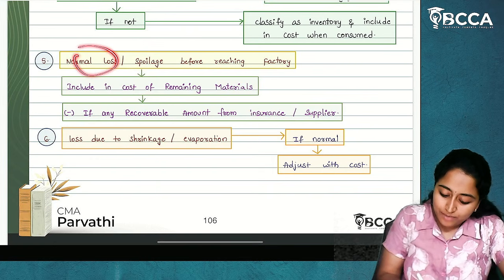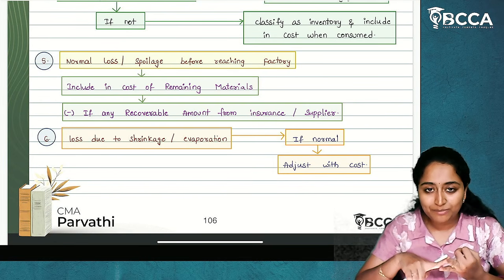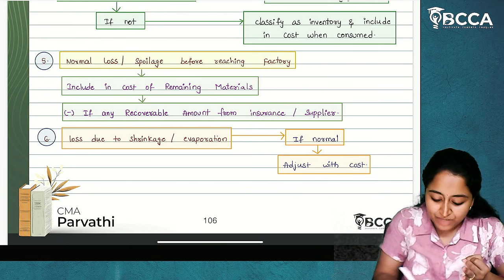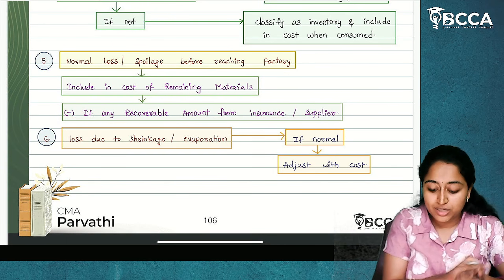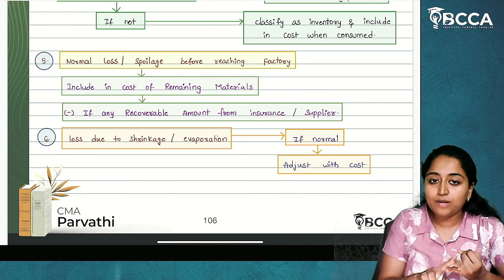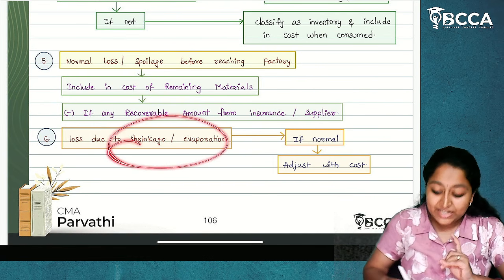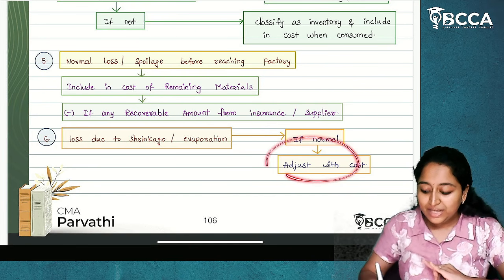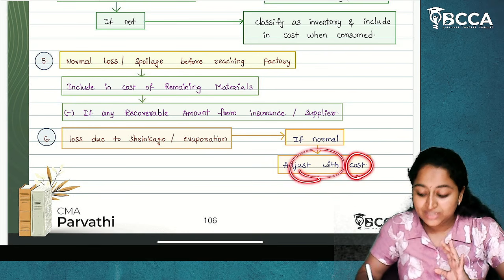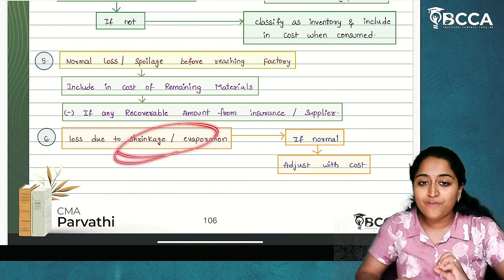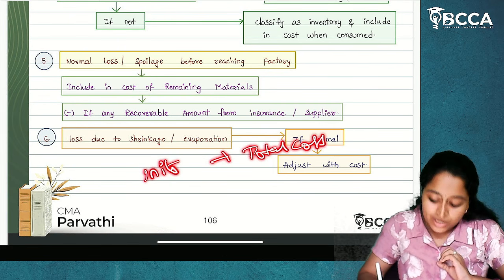Normal loss or spoilage before reaching the factory, which means any normal loss or abnormal loss before reaching materials to the factory, including cost of remaining materials, less any recoverable amount from the insurance, will be considered in the cost. But if there is any shrinkage or evaporation, if normal, adjust with the cost. The shrinkage or evaporation will only be considered in the units, but not in the total cost. I hope it is clear.